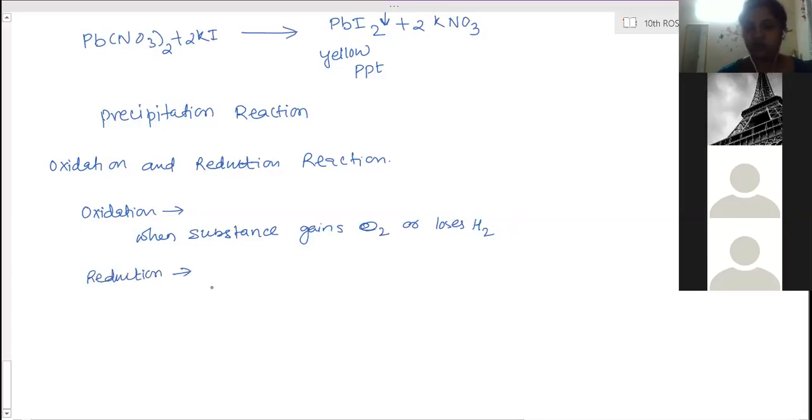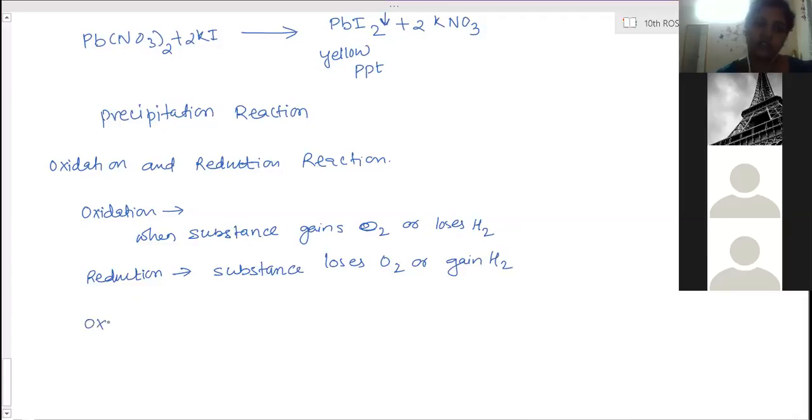Reduction is the opposite of oxidation. That is, the substance gains hydrogen and loses oxygen. If it loses oxygen or gains hydrogen, or the substance gains electrons, then that substance is said to be reduced.